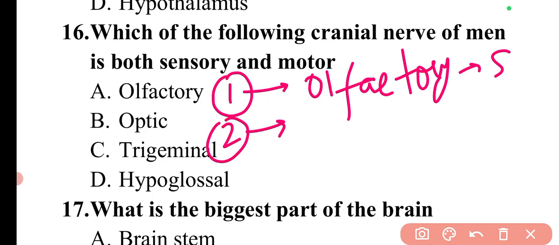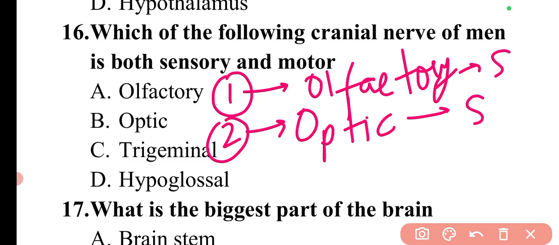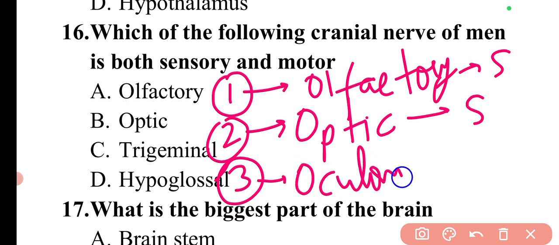The second one is optic nerve. You can write these things in your copy so that it will be easy for you to remember. The second cranial nerve is optic, and this is also a sensory one. The third cranial nerve is oculomotor, and it is motor type.